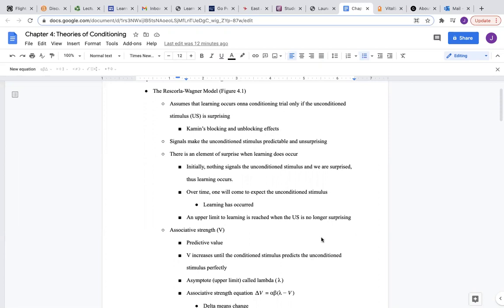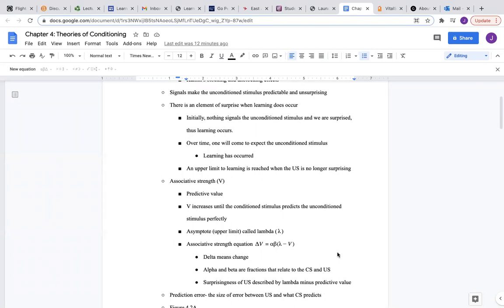It has already happened. And so there is an upper limit to learning, and it's reached when the unconditioned stimulus is no longer surprising. Associative strength is usually abbreviated V, and it's a predictive value, and V increases until the conditioned stimulus predicts the unconditioned stimulus perfectly. This can be visualized on a graph with an asymptote or an upper limit, and this is usually signified as lambda, which is a Greek symbol.